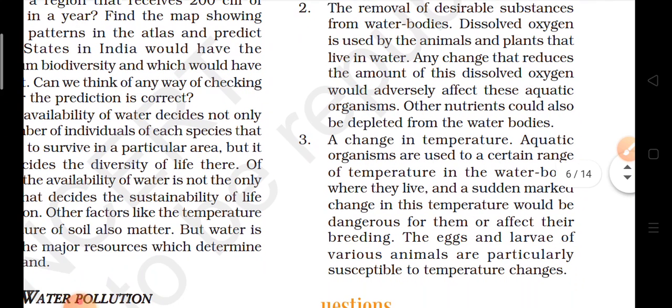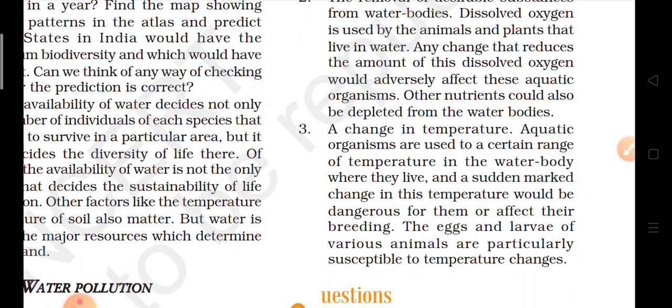Then third is a change in temperature. We know that we can survive in a particular range of temperature, and below or above that it is not possible for the organism to survive. In the same way, aquatic organisms can also survive up to a certain range of temperature, and if there is any change in the temperature below or above that, it is dangerous for the aquatic organisms.